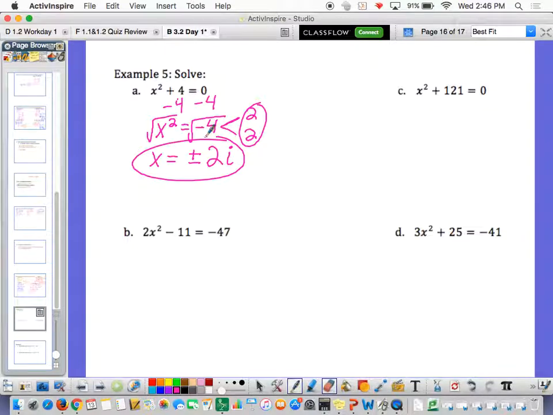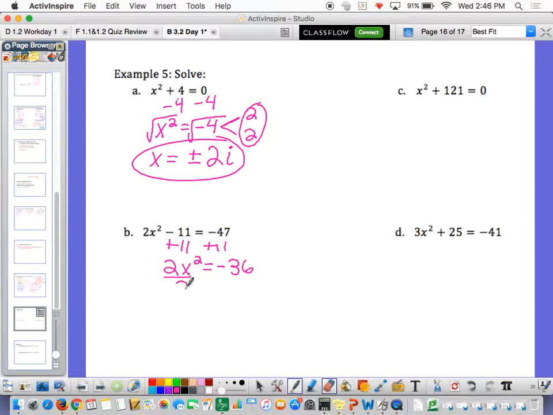Okay, let's see. B. So many numbers. It's okay. Again, the only time that I really factor is if I see more than one x. And right now, because I only have an x squared, I'm going to continue using the square root method. There's nothing wrong with factoring if it does factor, but I just really don't want to. So let's get x by itself. Let's add 11 and add 11. So that leaves us with 2x squared is equal to negative 36.